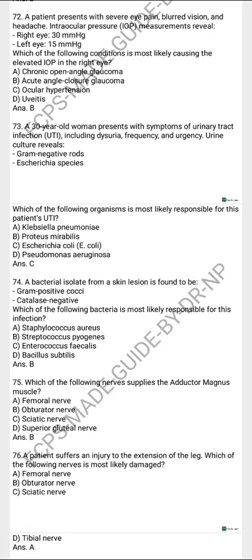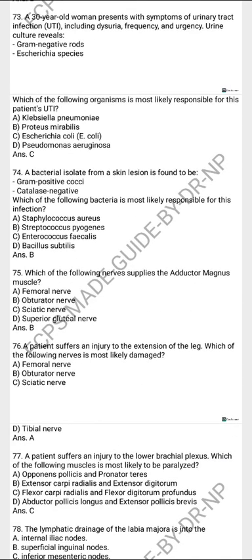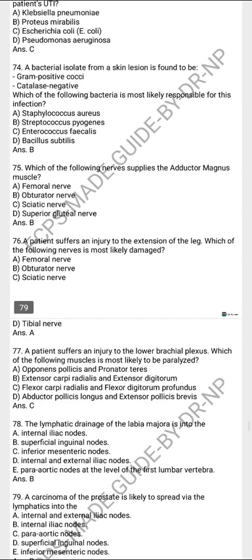The bacteria isolated from a skin lesion is found to be gram-positive, catalase negative. Bacteria responsible would be Streptococcus pyogenes. The following nerve supplies the adductor magnus muscle, that is the obturator nerve. Patient suffers an injury to the extension of the leg. Which of the following nerve is likely to be damaged? That is the femoral nerve.